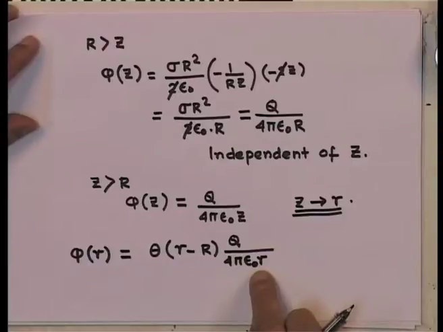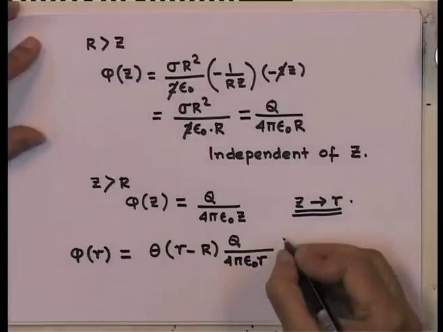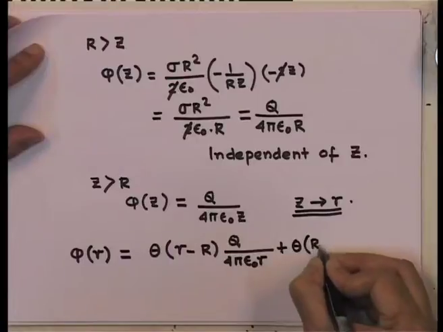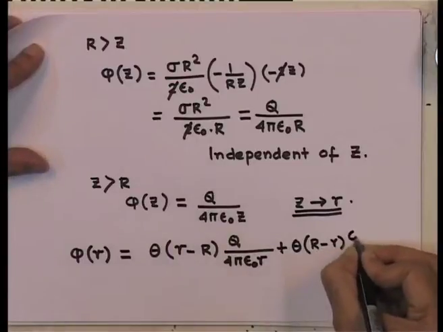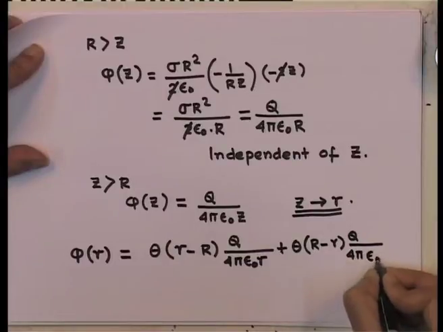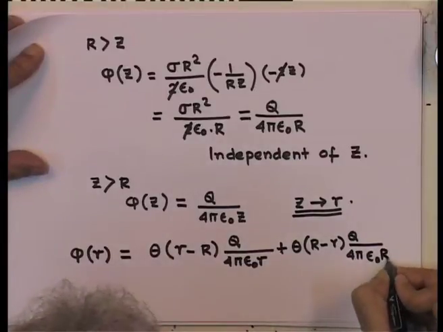Since distances are usually written as r, let me write it as r, and then plus theta of small r minus capital R, q divided by 4 pi epsilon 0 small r.